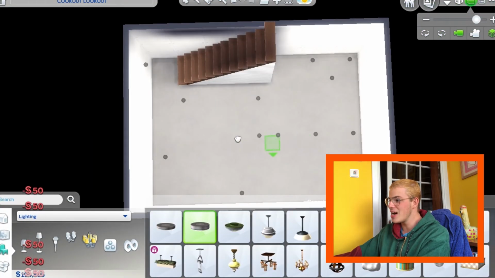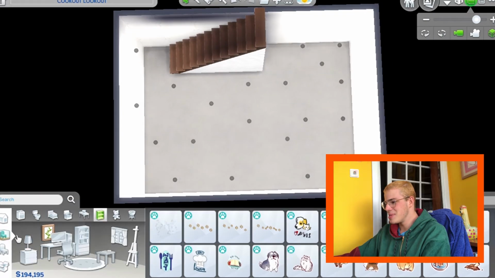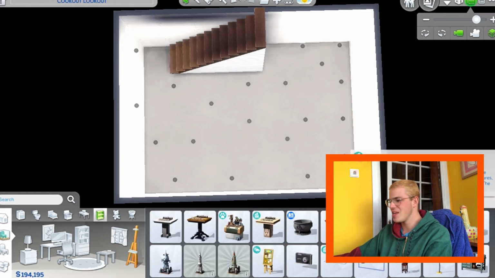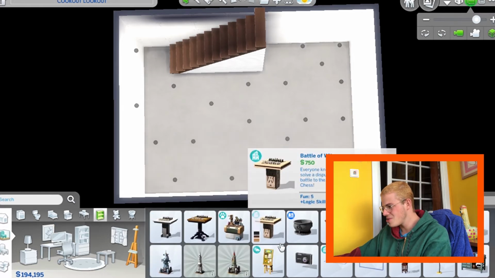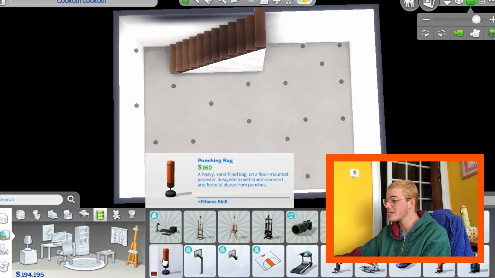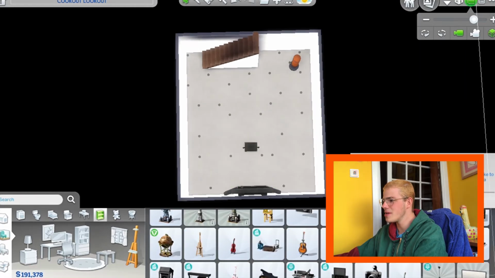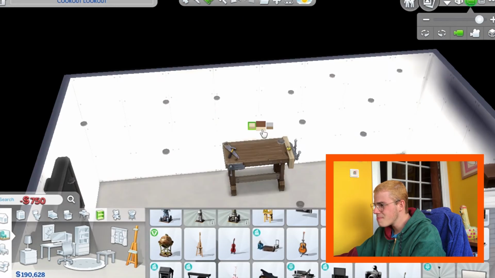Now for the most important part, my studio. Let's put as many lights as money can buy. Let's put lights. I'm a sculptor, but The Sims doesn't really have many sculpting things. I think they do have a woodworking table. Let me give myself a punching bag because I need that sometimes. I could give myself a karaoke machine as well. So when I'm tired, I just go to my karaoke machine. Here it is, the woodworking table. That's not a bad thing to have, but I don't really use it.